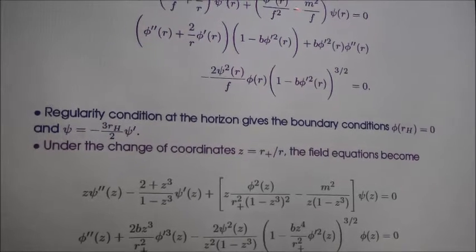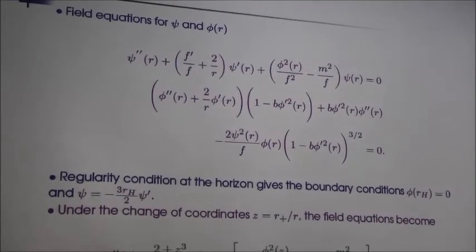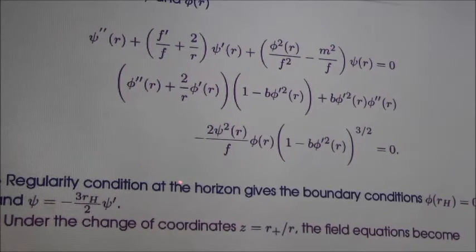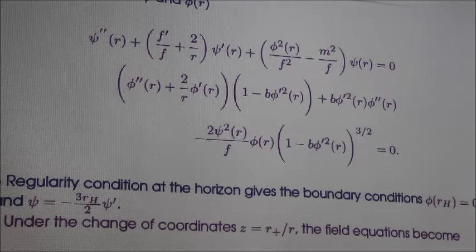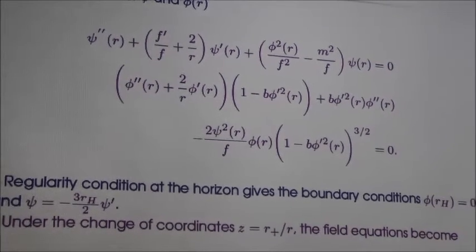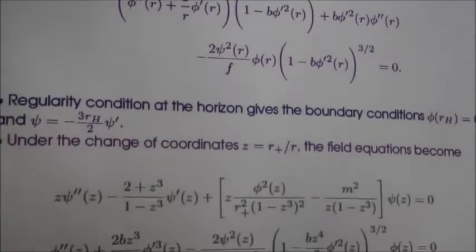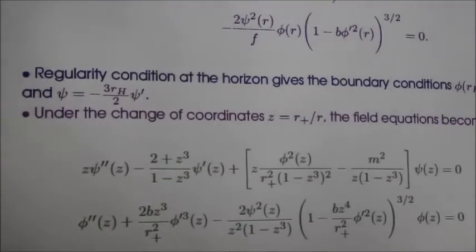So these are two coupled ordinary nonlinear differential equations for psi, the matter field, and phi, the electric scalar potential. These are the two equations that we get here, and the main aim is to solve them. It is very hard to solve these differential equations, but we shall try to get hold of them in some way. In order to proceed further, we also need some boundary conditions on the electric scalar potential